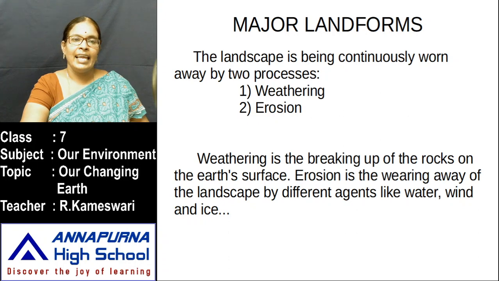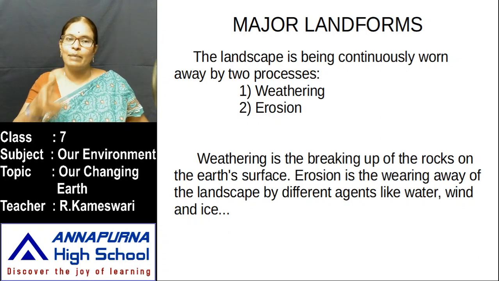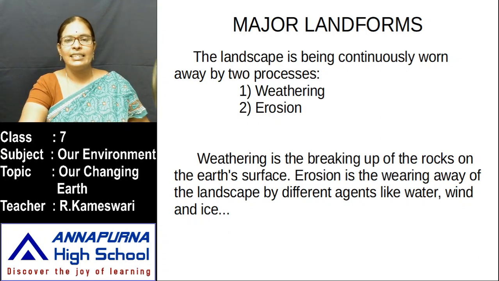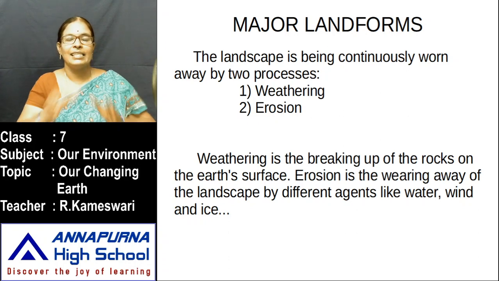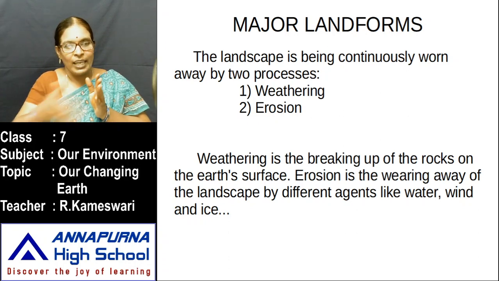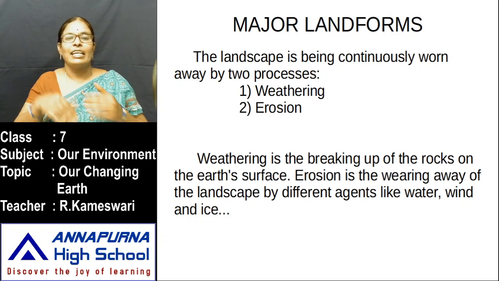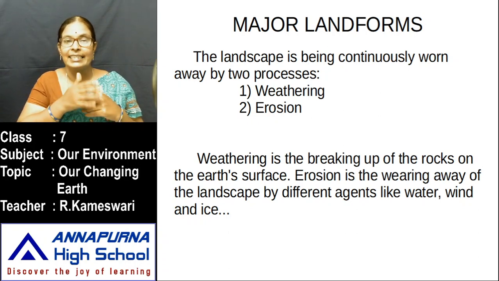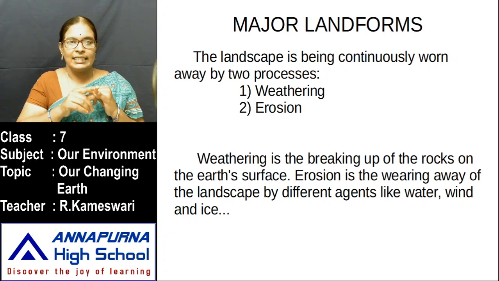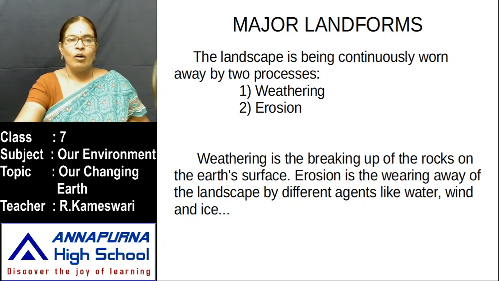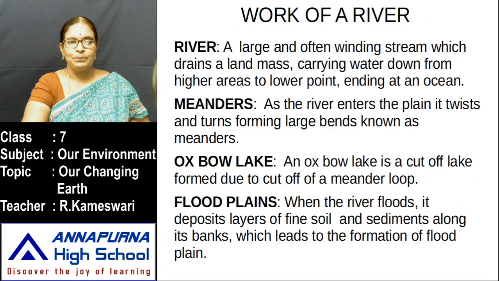Weathering and erosion. Weathering is the breaking up of the rocks on the earth's surface. One big rock breaks into little pieces, that is called weathering. Erosion is the wearing away of the landscape by different agents like water, wind and ice. Who are the agents of erosion? Water, wind and ice. Now let us discuss one by one.